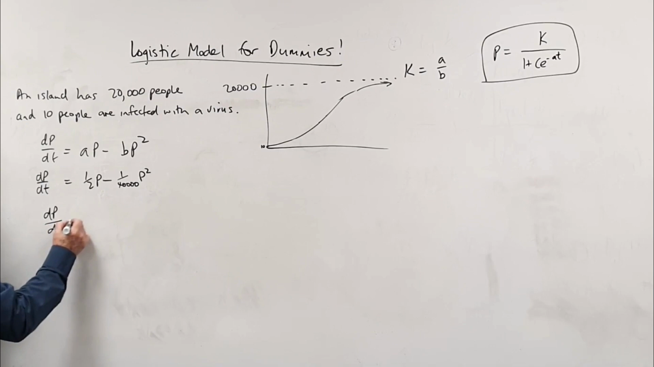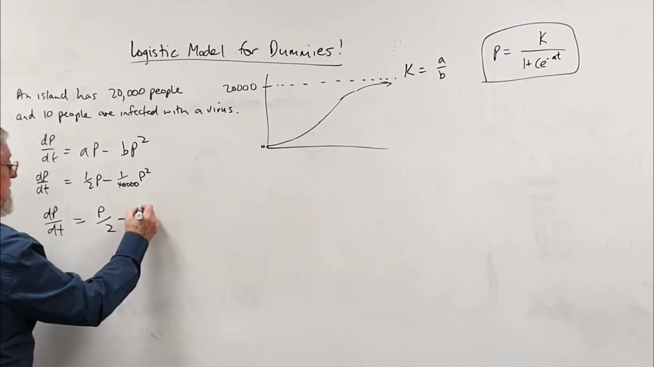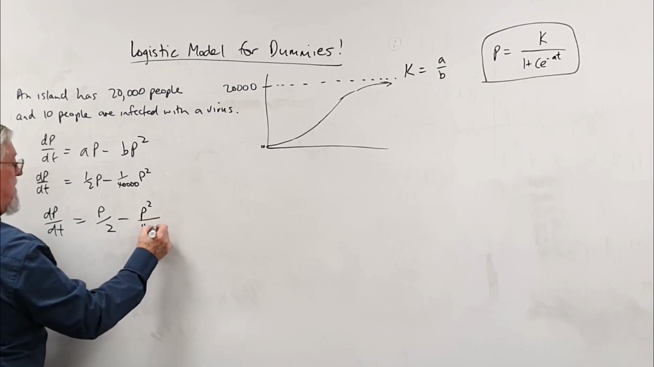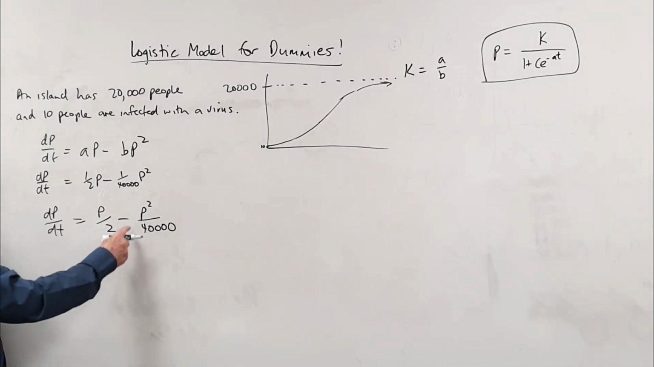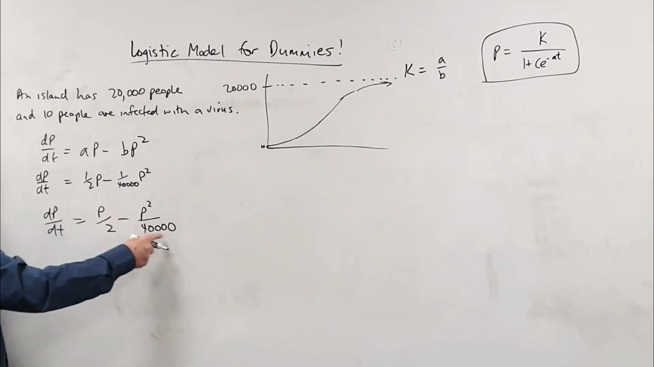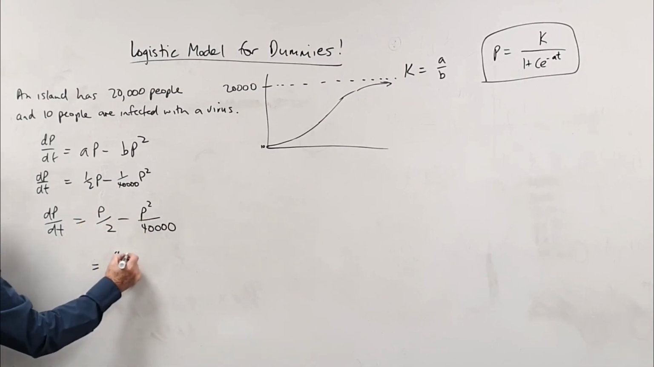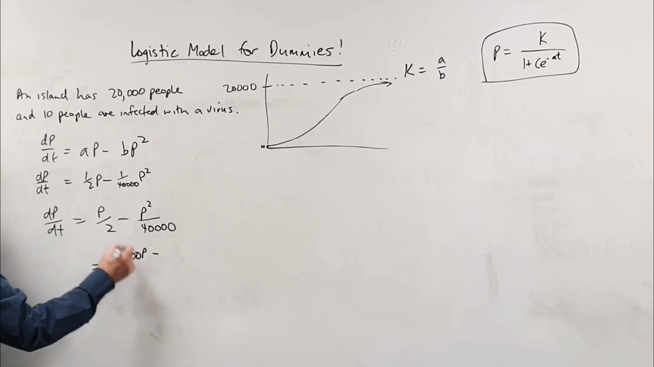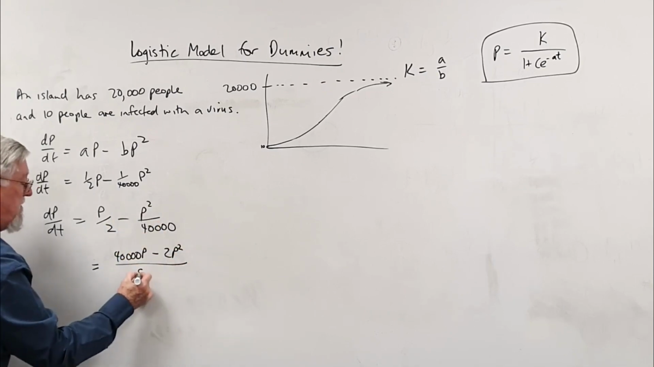Let's have a look at it this way first of all. That's P on 2, minus P squared on 40,000. How do you add fractions? Lowest common denominator. What's the shortcut way? Cross multiply. And because it's subtraction, we must start there. That times that is 40,000 P, and that times that is 2P squared.